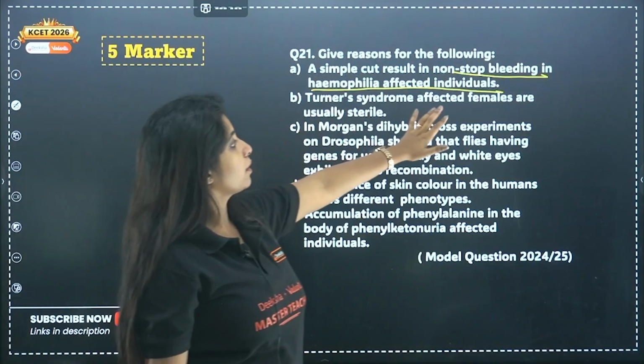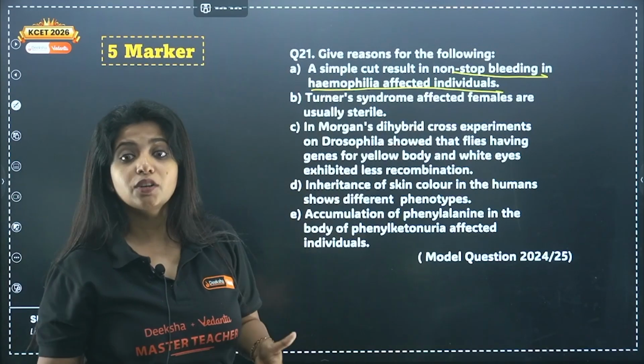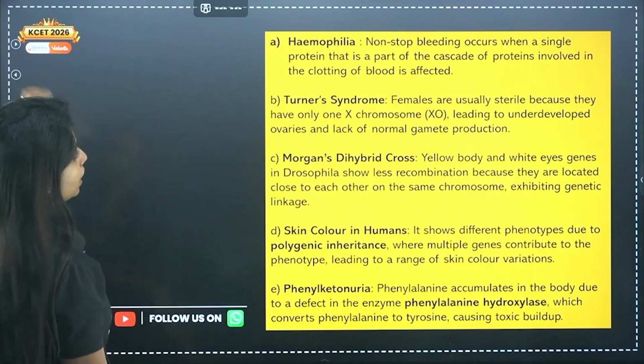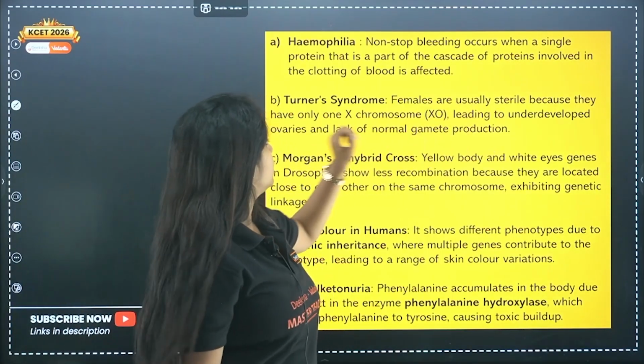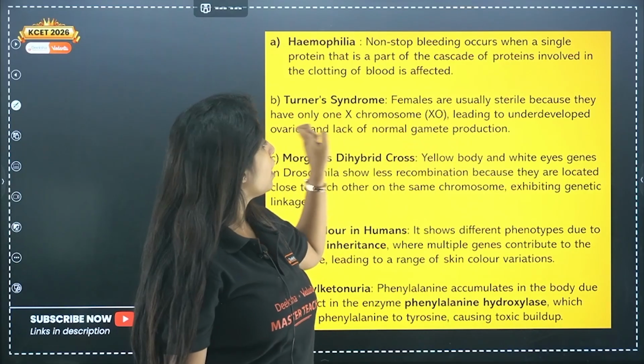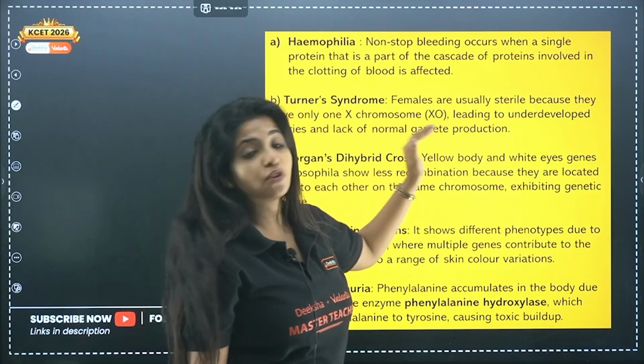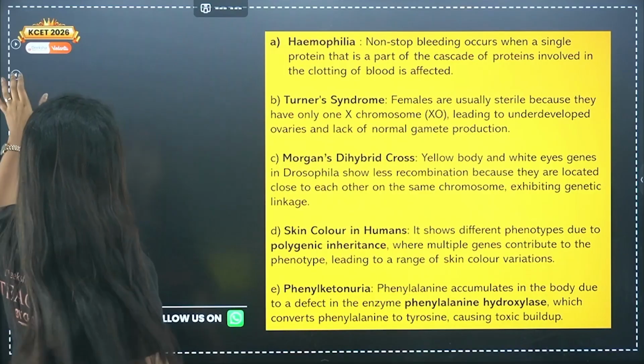Now, Turner syndrome affected females are usually sterile. That means they cannot give rise to babies. Why? Because they have only one X chromosome, leading to underdeveloped ovaries and lack of normal gamete production. That is why they cannot have babies.